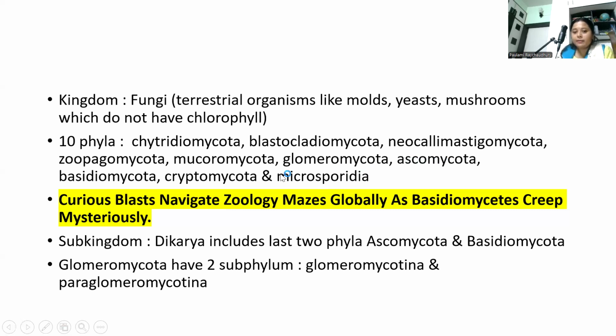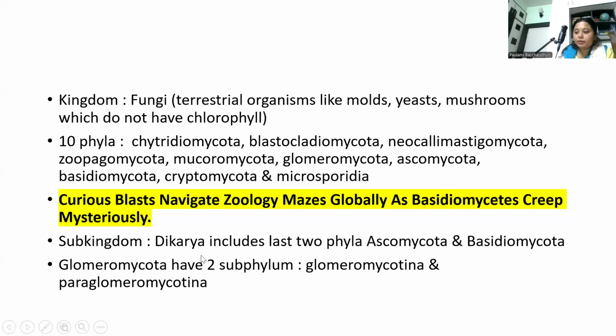Ascomycota and Basidiomycota are higher fungi. They are terrestrial, and they reproduce by sexual reproduction as well as asexual reproduction, and have ascospores and basidiospores respectively. And they are dikaryotic, those two phyla. Complex and cryptic fungi are Cryptomycota and Microsporidia. Those are parasitic, asexual, or have spore-based unusual traits.